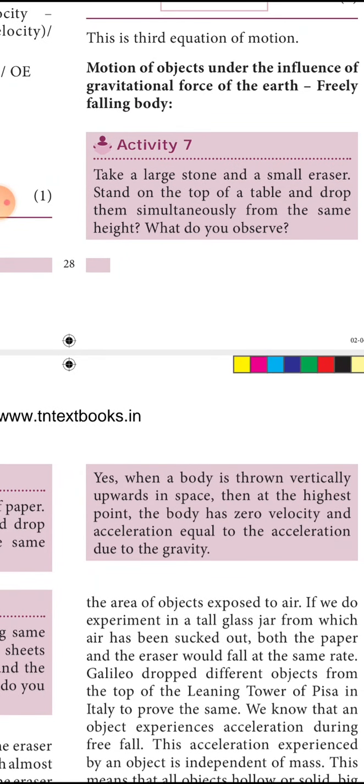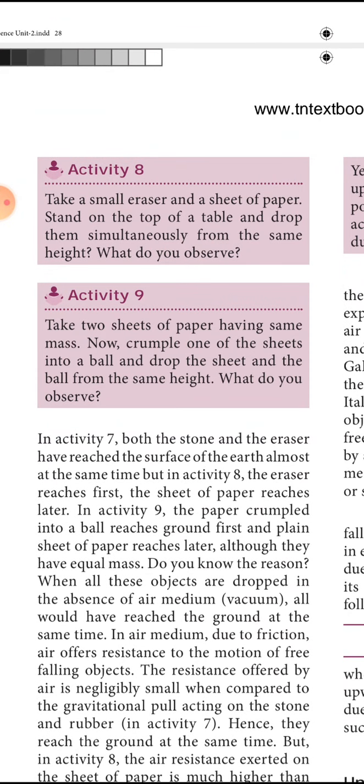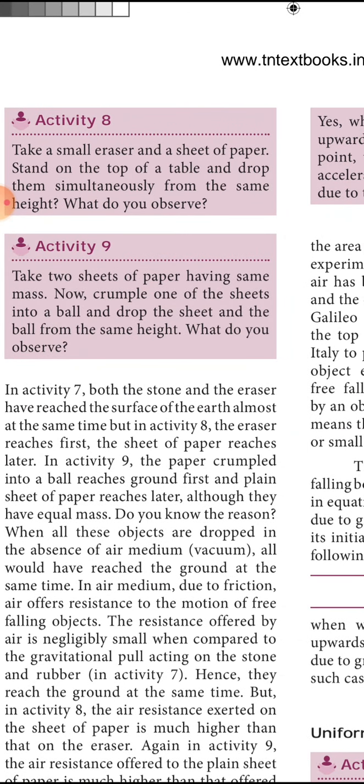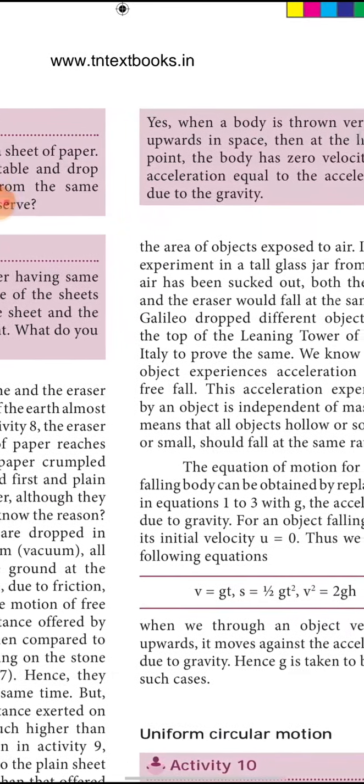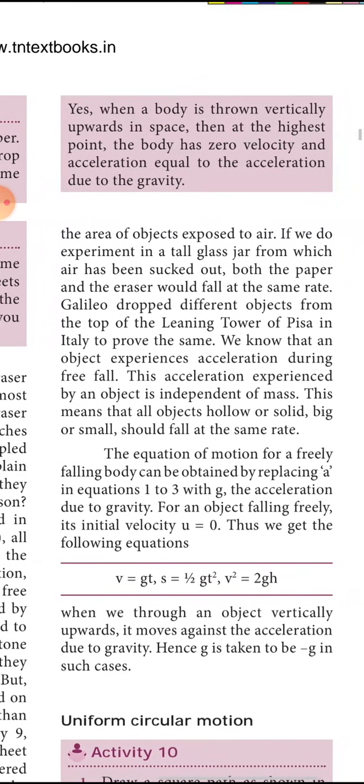Activity 7. Take a large stone and a small eraser, stand on the top of a table and drop them simultaneously from the same height. What do you observe? Activity 8. Take a small eraser and a sheet of paper, stand on the top of the table. Here it is given as top of the table. I am saying that you are on a terrace, that's all. No difference between that. Activity 9. Take two sheets of paper having the same mass. Now crumple one of the sheets, crumple means you are crushing one of the papers and making it into a ball, and keep the other one as it is. You check in each case which one is falling first and what is the reason, because of the gravity.